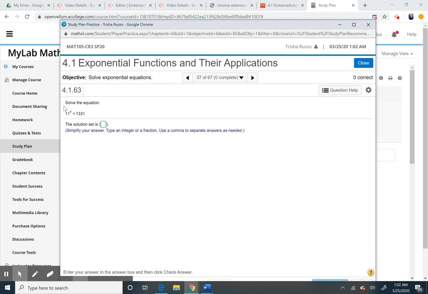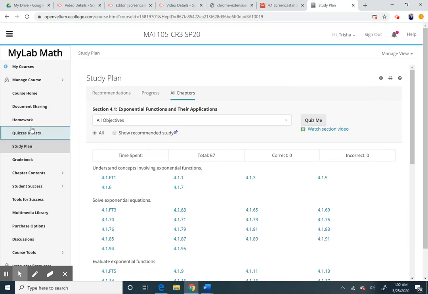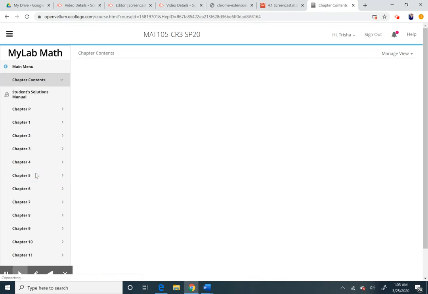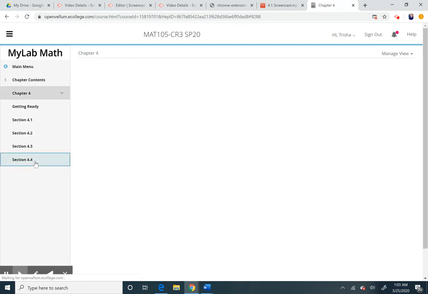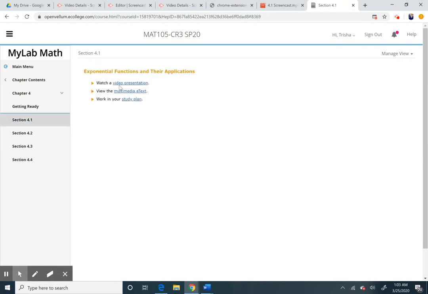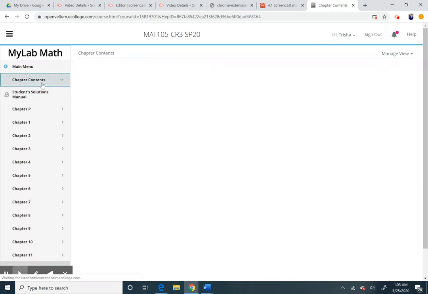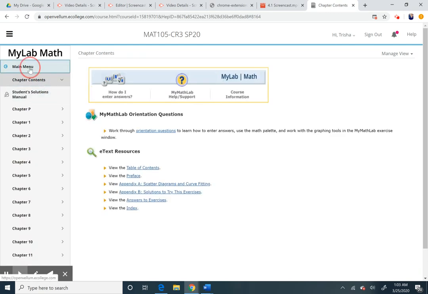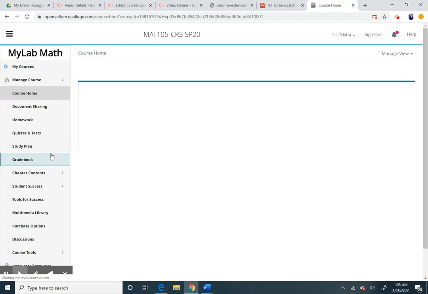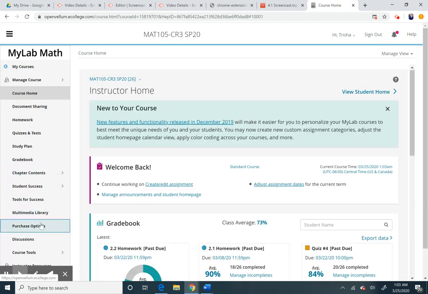It's just a little help me solve this. Like, it's extra problems on top of the homework. So that's another good thing that you can see. The chapter contents, it's literally like the same thing that I just showed you. So we have chapter 4.1. Here's your e-text that you can get to another way. I personally like just going to the multimedia library, but that's just me. Let's see. Documentary, student success, tools for the multimedia library.